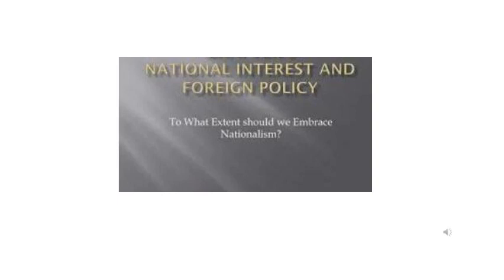National interest and foreign policy. National interest and foreign policy are closely connected. National interest is fostered through foreign policy. National interest is considered to be the goal and foreign policy is considered to be the means to achieve it.